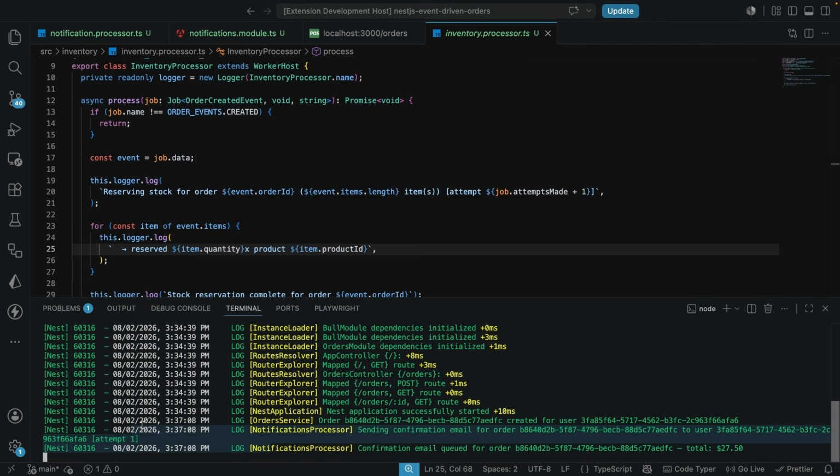This is an architectural bug, and we are going to fix it, because BullMQ queues are competing consumers, so it's not publish and subscribe. When multiple processor classes point to the same queue name, in this case order event, they don't each get a copy of every job. What's currently happening in our application is that they are competing for jobs, and each job goes to whichever worker grabs it first. That's why we are currently seeing only the notifications processor fire.